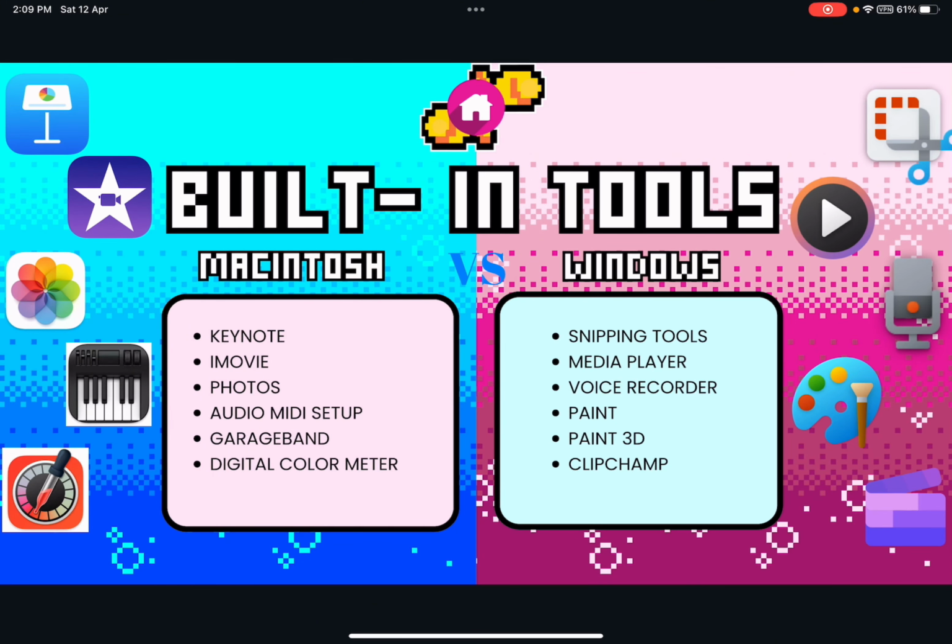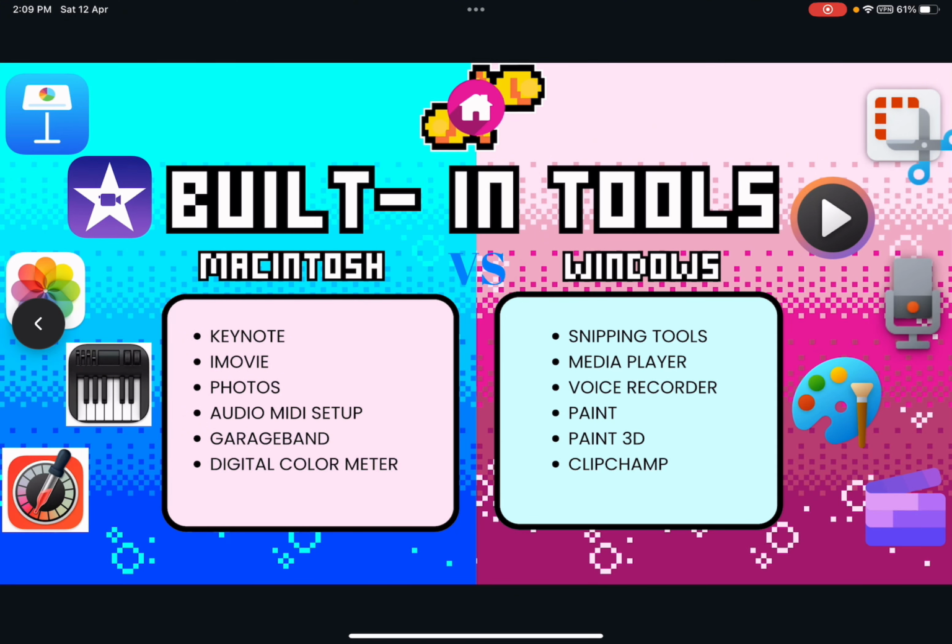This is the built-in tools for Mac and Windows. Starting from Mac, it has Keynote, a multimedia presentation app, iMovie, a video editor, Photos, an app to store photos and videos, Audio MIDI and GarageBand, to manipulate audio and make music or sound effects, and Digital Color Meter, a tool that helps show the value of color on screen.